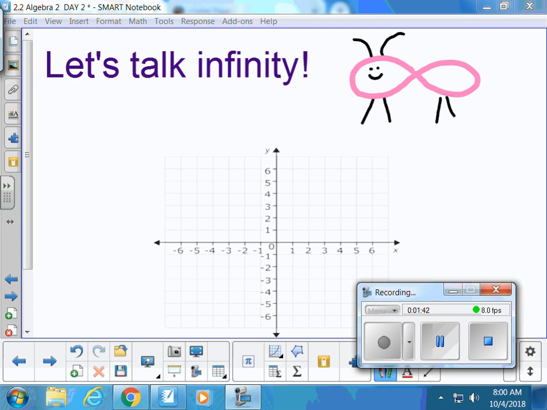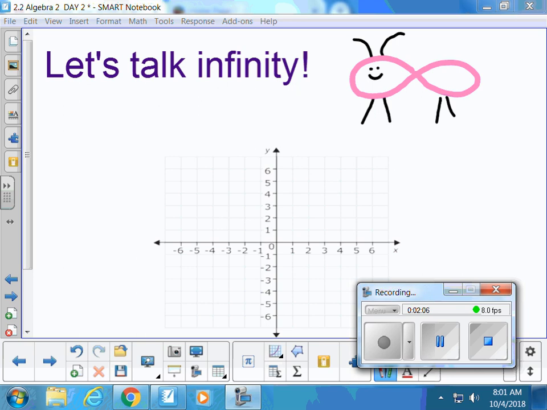All right, so we do have to have a little chat about infinity. First of all, let's just talk about a coordinate plane and where infinity would live on a coordinate plane. We're going to introduce the concept of negative infinity today, which is a concept I don't think you've ever talked about in a previous course.